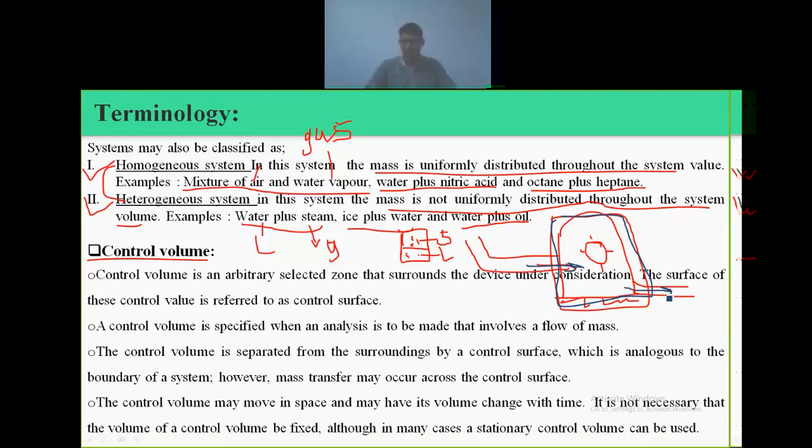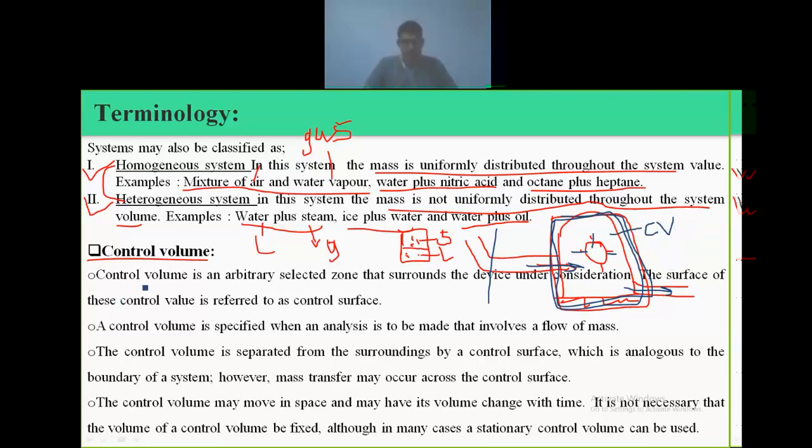So this is one of the open type systems, and we are only concentrating on this volume where the turbine is mounted. We cannot consider the dam, and we are not going to consider the water leaving the system. We are only considering the turbine and its casing. So this total system is called an open system model, and this volume is called the control volume, with the short form CV.